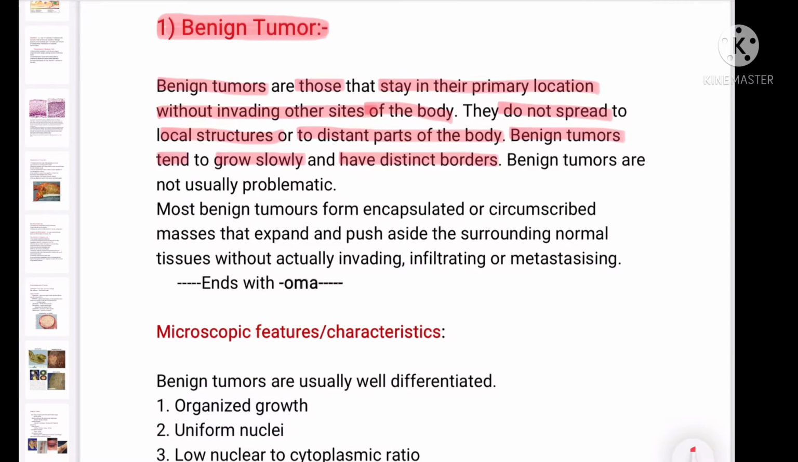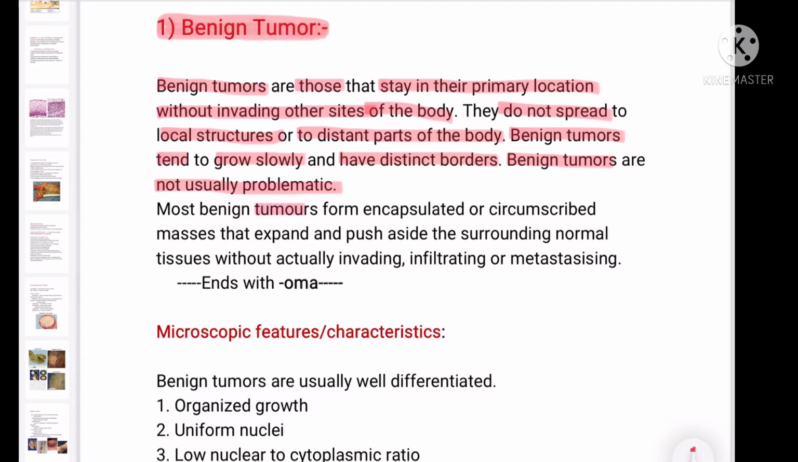They are encapsulated, and they have a specific distinct border. They will not have irregular borders. The benign tumors are not usually problematic. They will not cause that many problems. But some endocrine tumors, if they are benign, will release a lot of hormone. That hormone can cause different signs and symptoms in a person.